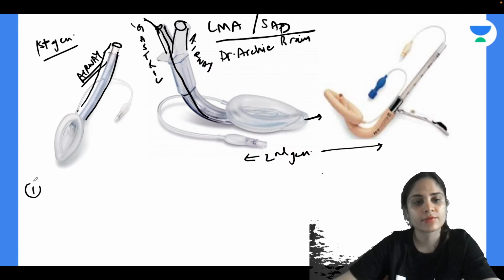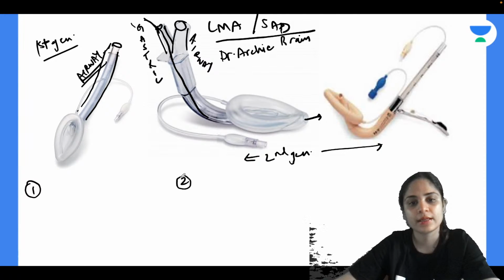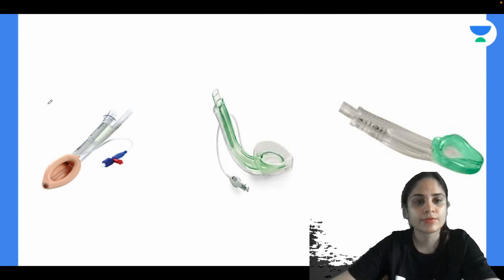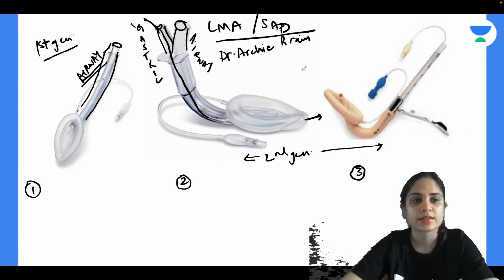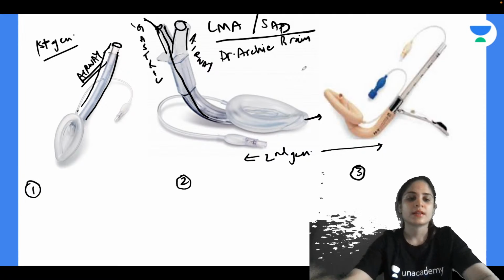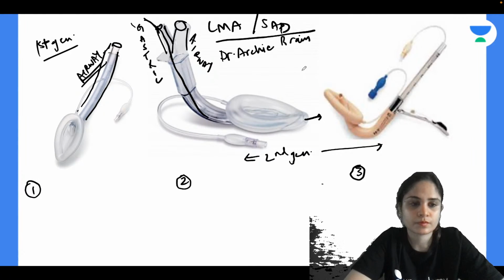Alright, now let's identify each and every one of your LMAs. So can you identify for me LMA number 1, LMA number 2, LMA number 3, and then we have LMA number 4, LMA number 5 and LMA number 6. So any of you all, can you identify? Just write 1 is this, 2 is this, 3 is this, 4 is this. Let's identify all of them.